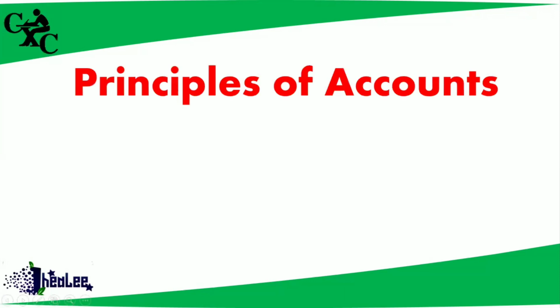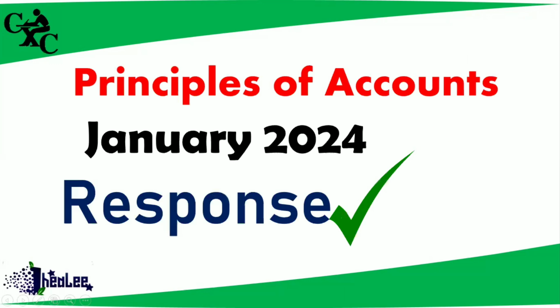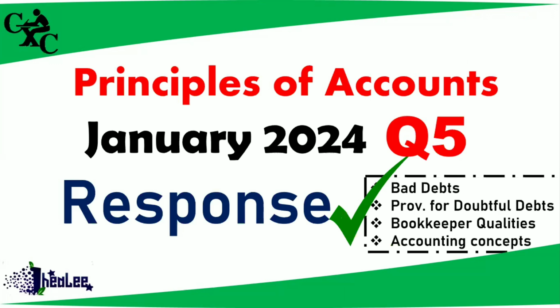Welcome to the final question of the CSEC Principles of Accounts January 2024 response, and that is question 5, where candidates were tested on bad debts, provision for doubtful debts, which is the same thing as provision for bad debts, qualities of a bookkeeper, and accounting concepts. If you have missed questions 1 to 4, the links are in the description below. Let's get into the question.